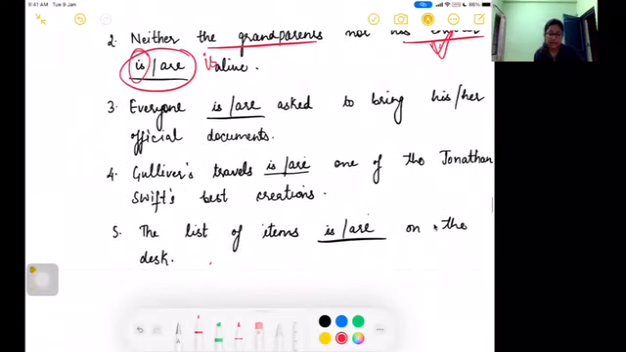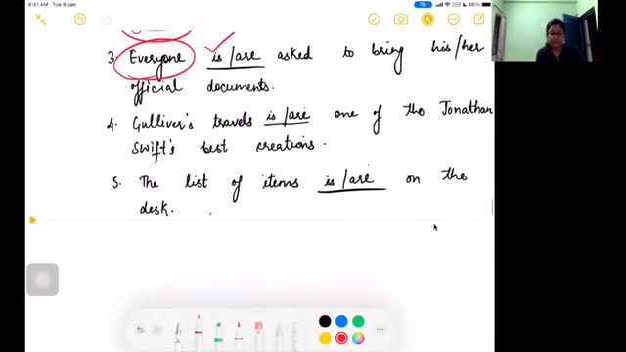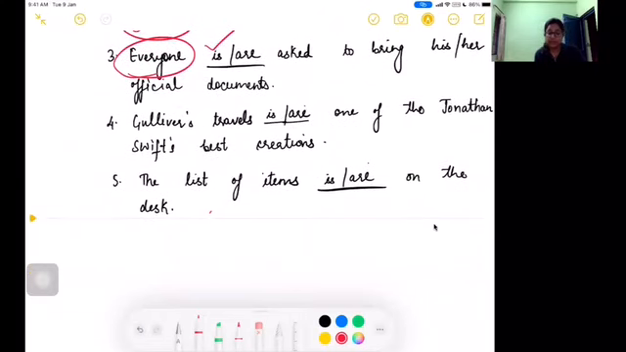Okay, next. Everyone is or are asked to bring his or her official documents. So now everyone is there, easy one. Is will be the right answer. Now, fourth, Gulliver's Travels is or are one of Jonathan Swift's best creations. Is or are? Is. Why? Because this is the name of a book, Gulliver's Travels. So we are not talking about plural here. We are talking about this single book, Gulliver's Travels, right? So that is why we will use is.